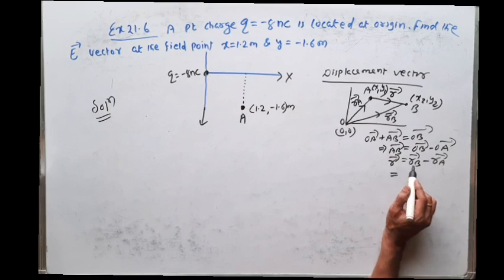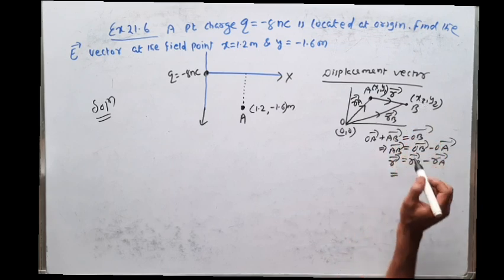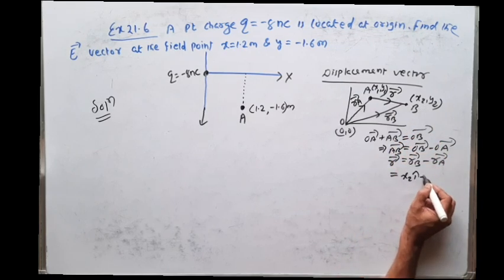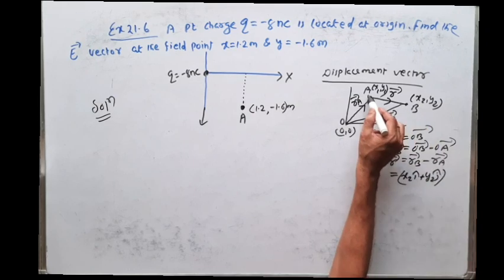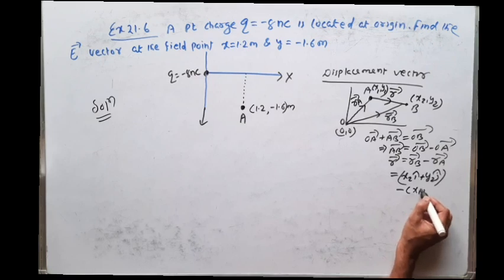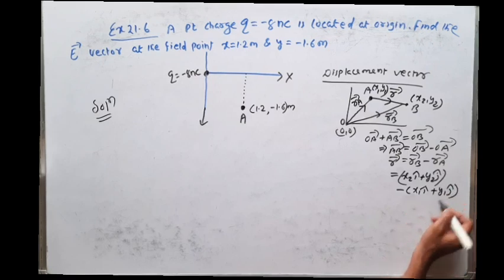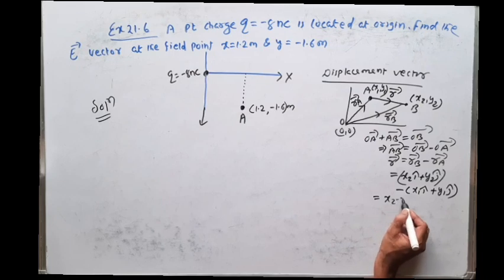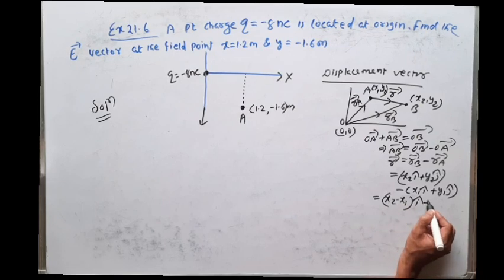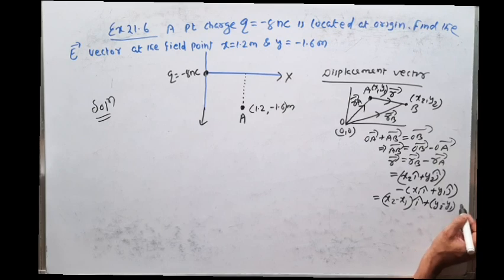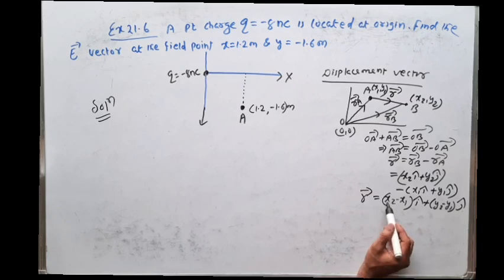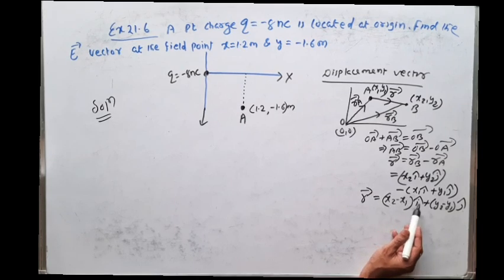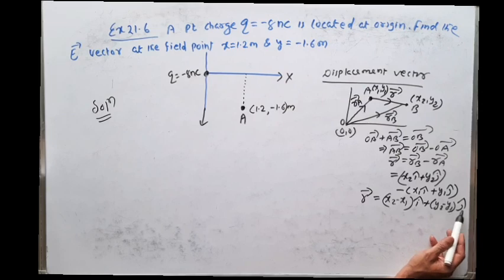From vector algebra, the position vector of B is x2 i cap plus y2 j cap, and the position vector of A is x1 i cap plus y1 j cap. So it is x2 minus x1 i cap plus y2 minus y1 j cap. This is the displacement vector from A point to B point, that is final x minus initial x coordinate i cap plus final y minus initial y j cap.